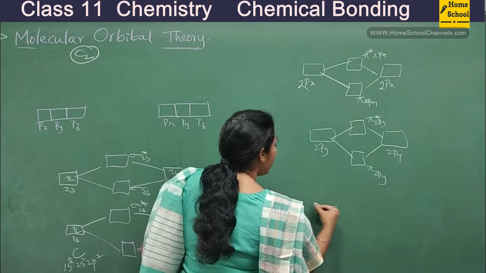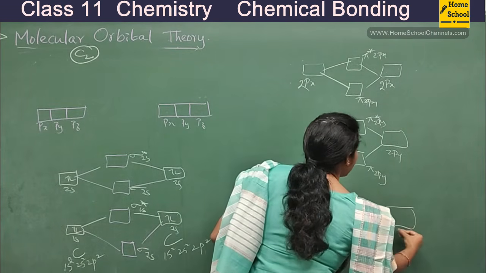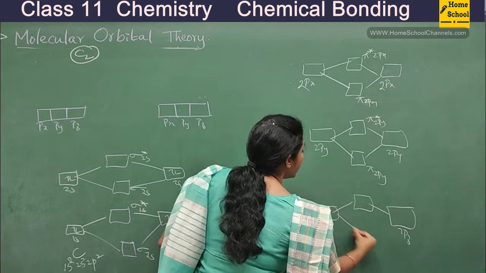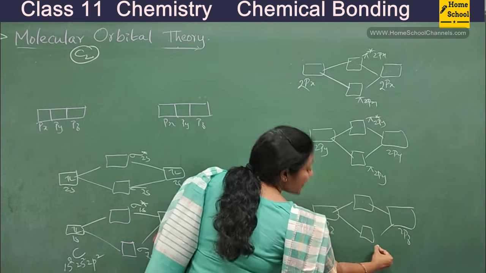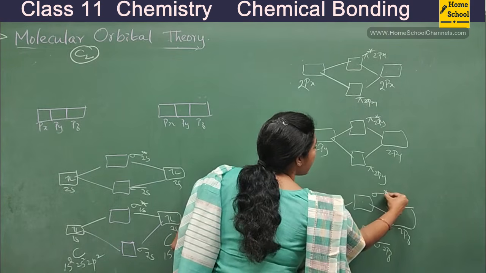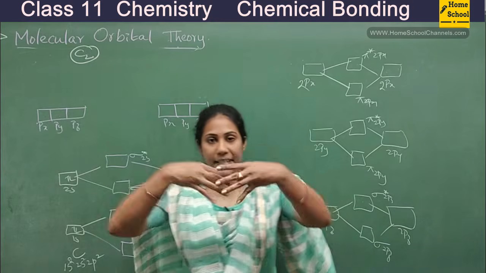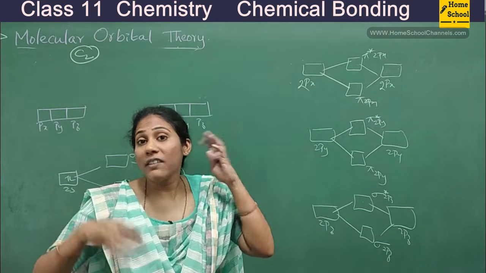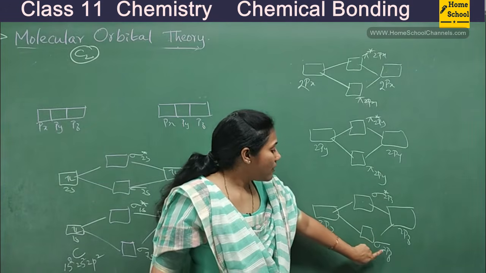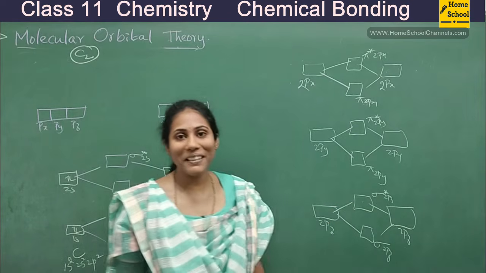And now we have pz, right? 2pz when combines with 2pz, here also you will get new molecular orbitals. This we will call it as sigma 2pz and this is sigma star 2pz, because pz overlapping along the axis always leads to sigma bond, no? That's why this bonding orbital was called sigma 2pz and this was called sigma star 2pz, right?